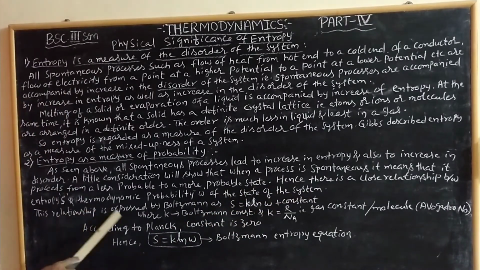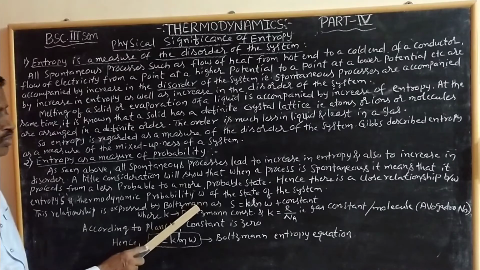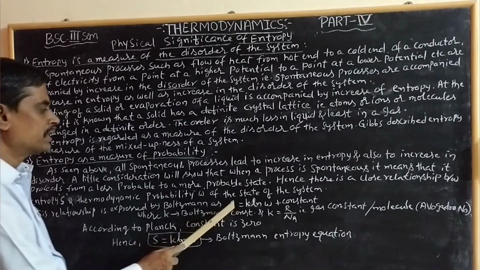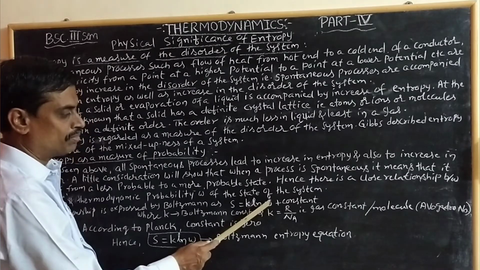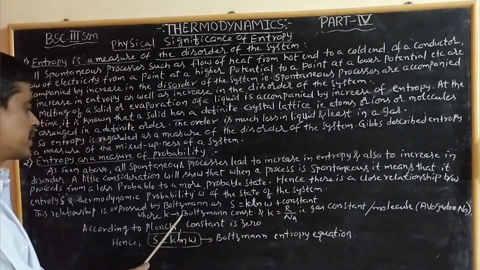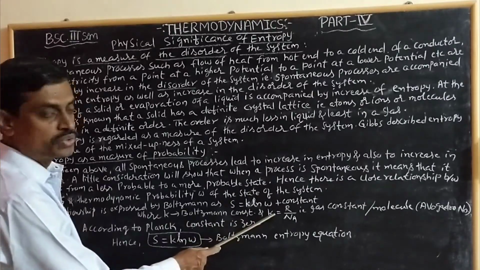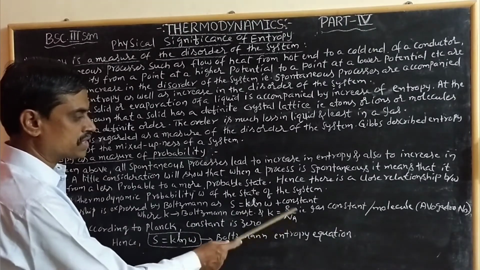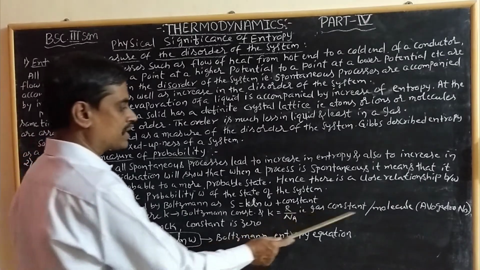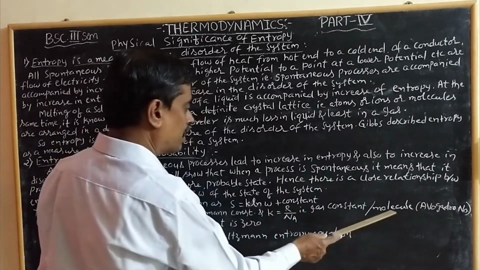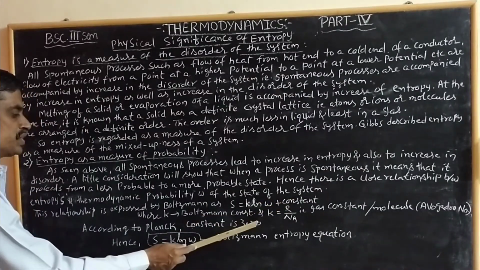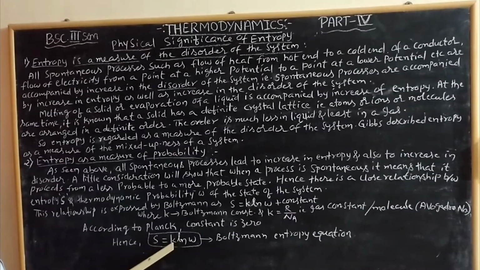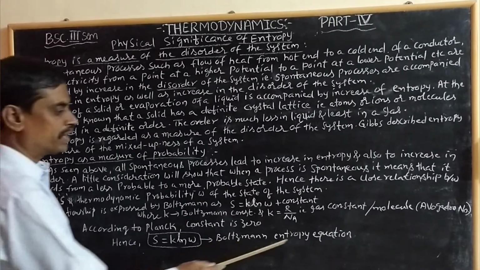This relationship is expressed by the scientist Boltzmann according to the equation S = k ln W + constant, where k is called the Boltzmann constant, and k = R/N_A. Given that R is the gas constant and N_A is the Avogadro number. According to Planck, this constant value is taken as 0. Hence, S = k ln W. This equation is called the Boltzmann entropy equation.